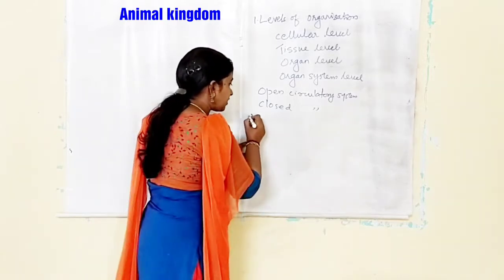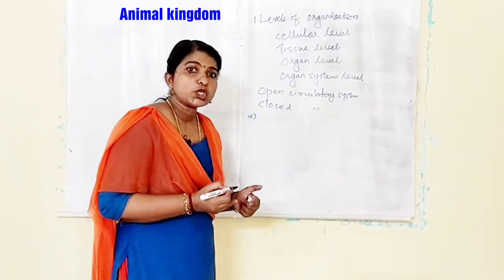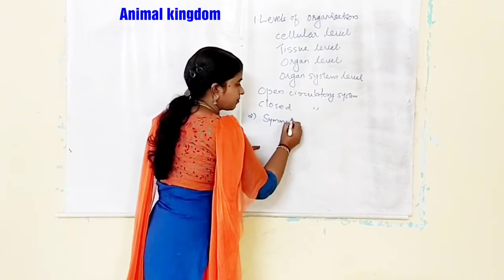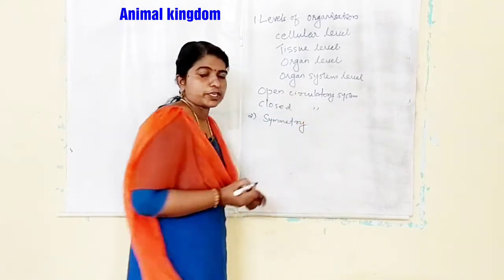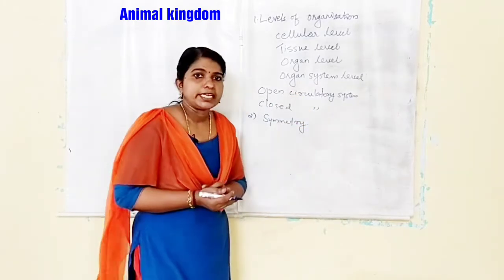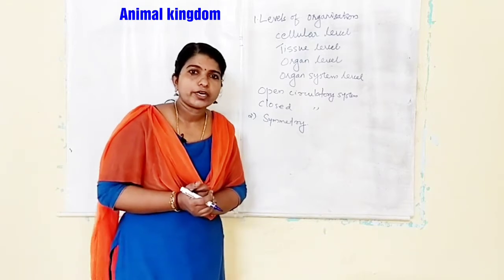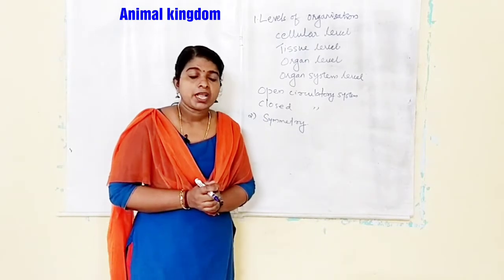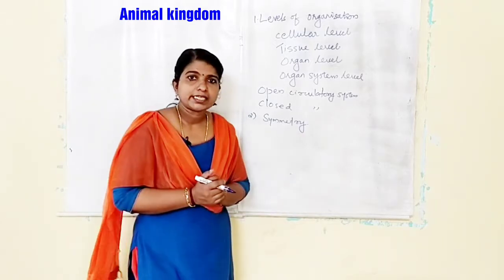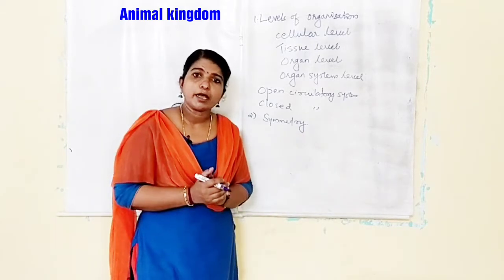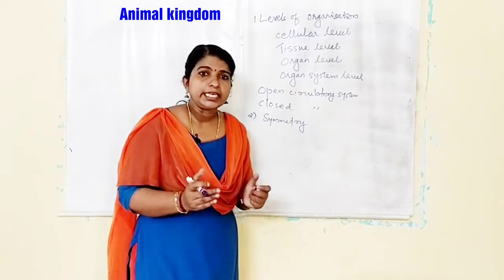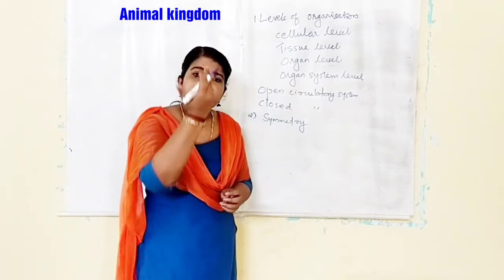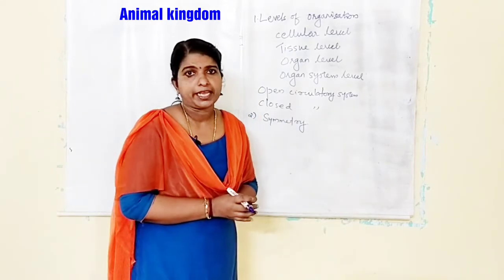The second thing is based on the symmetry. Symmetry means arrangement of organs around an imaginary axis. Some organisms we can divide into two equal right and left halves through a median longitudinal plane.